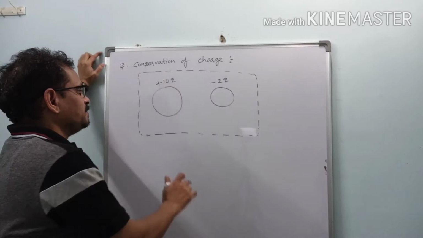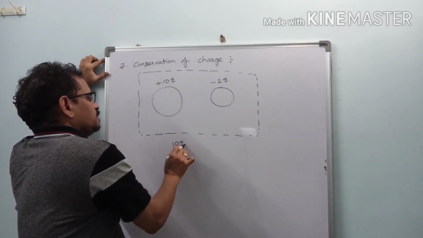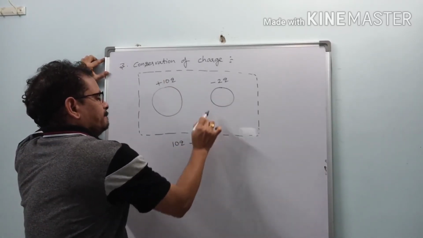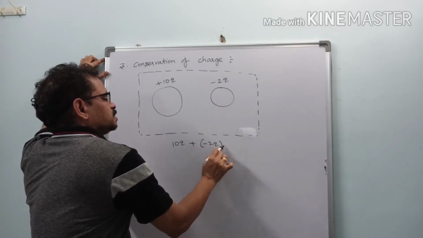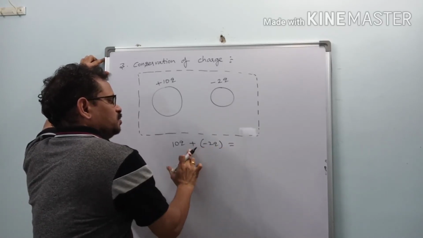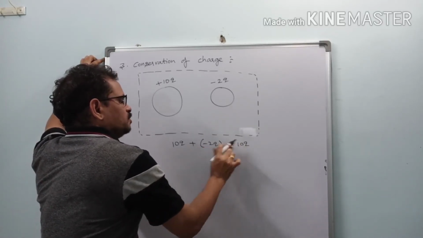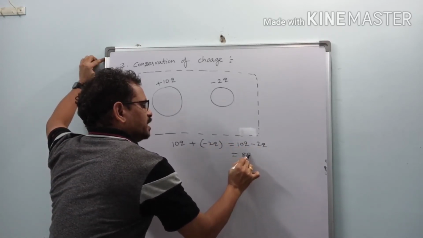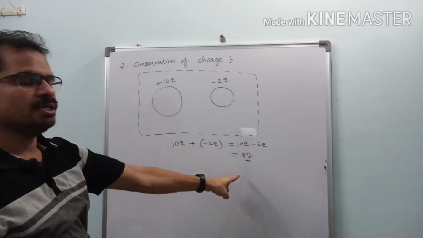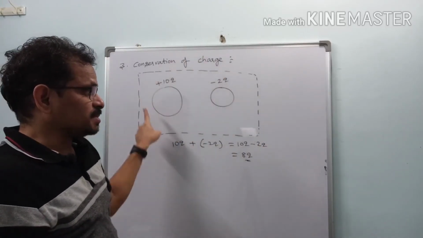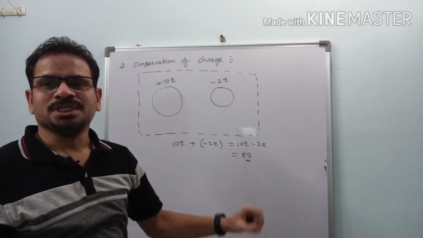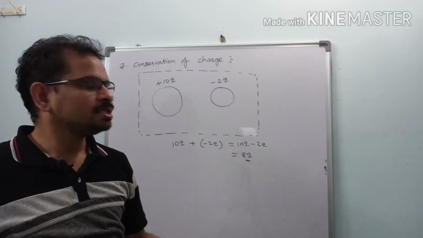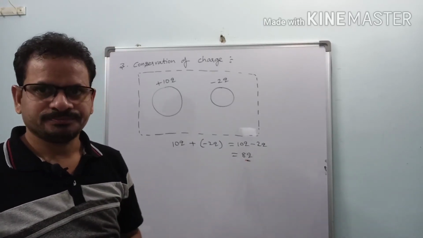It is plus 10q plus minus 2q, equal to 8q. So this system contains a positive charge of magnitude 8q.